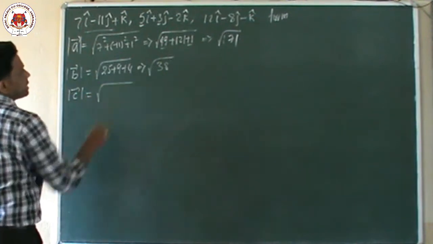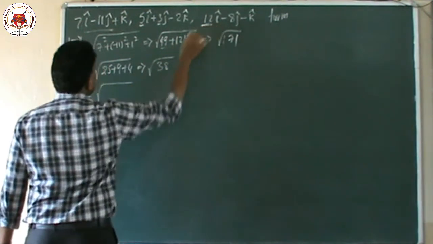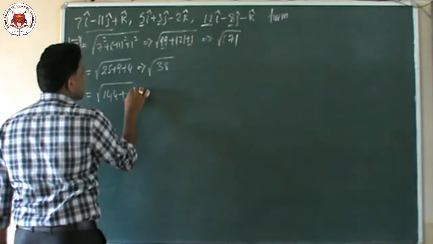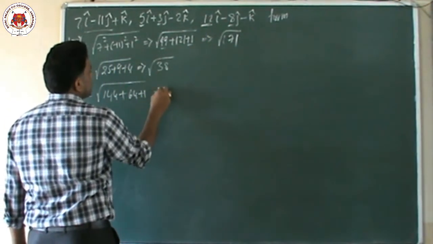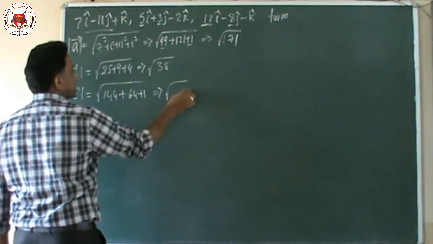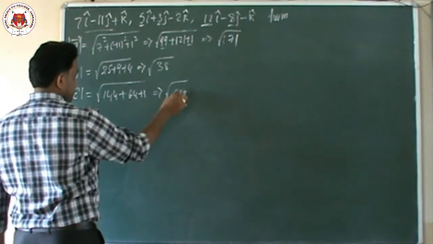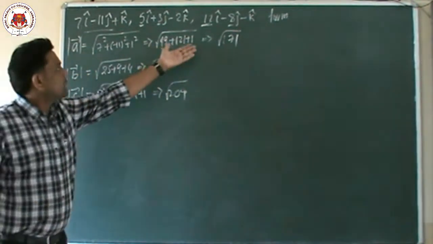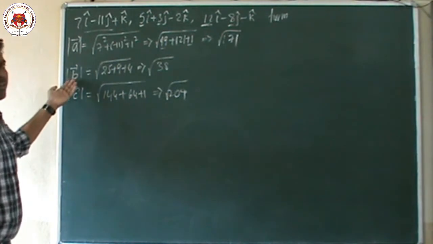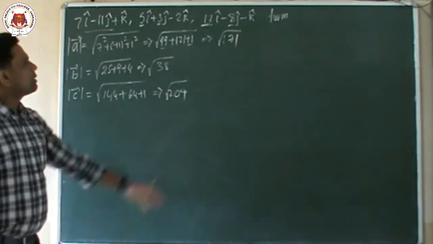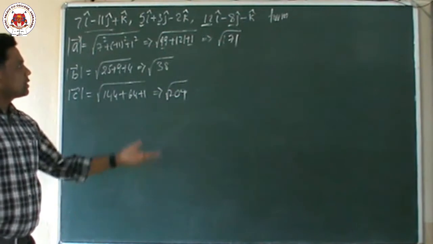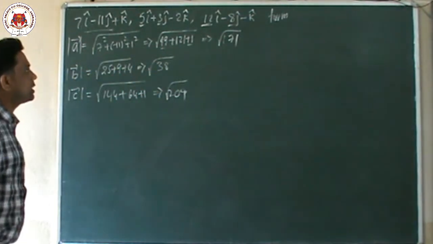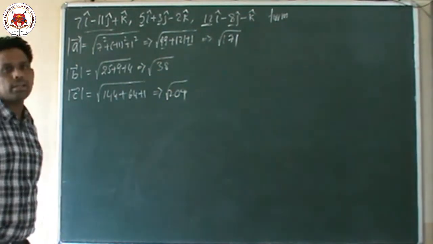You check the third side also. For the third one, 12 square is 144, 8 square is 64, 1 square is 1. So the answer is the square root of 209. Children, these are the length of the A side, the length of the B side and the length of the C side. If you observe, the three sides are not equal. So the first option, equilateral triangle, is not correct, because the three sides are not equal.